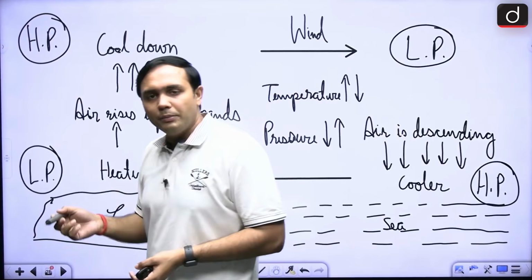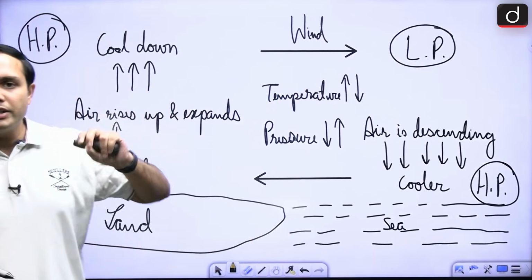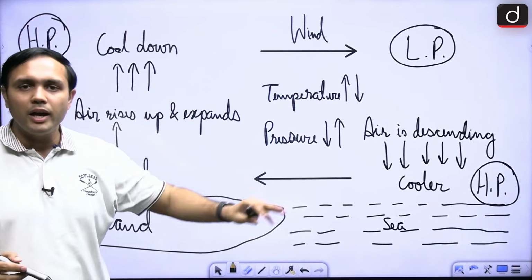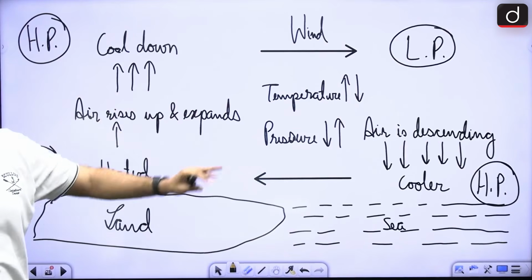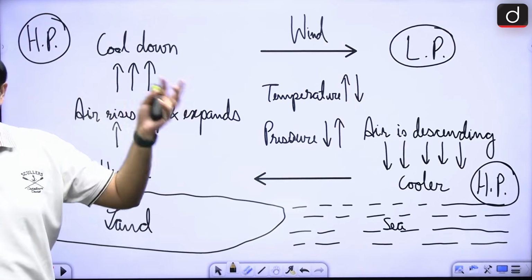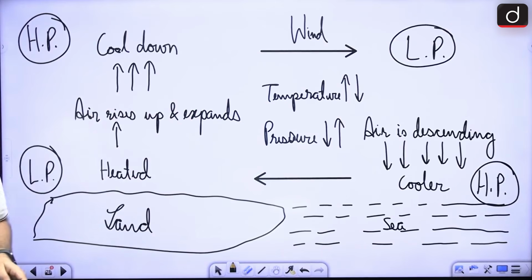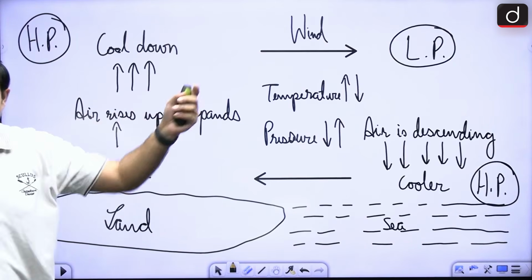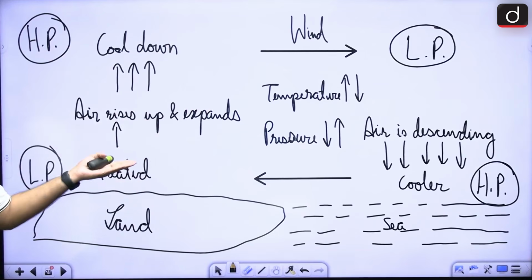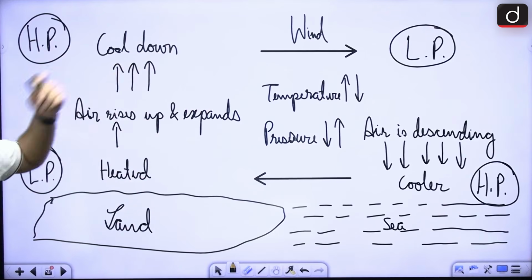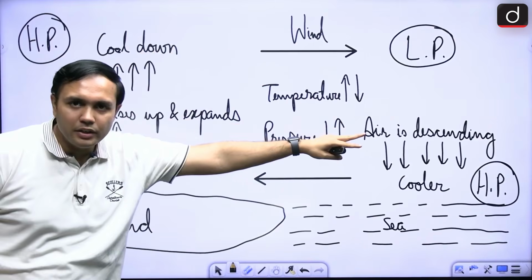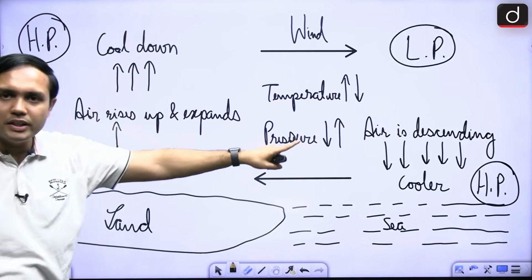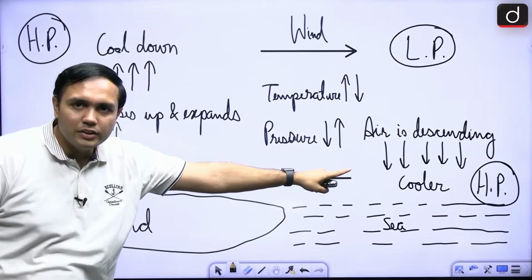Sea breeze and land breeze is a very common concept, but it is also giving you a good idea about how these things are interacting with each other, how temperature and pressure are interacting with each other. All right, this is a very, very crucial aspect. If you are clear about this thing, that conduction, convection, right, advection, right, and then what is happening during the daytime? The specific heat of water is doing what?